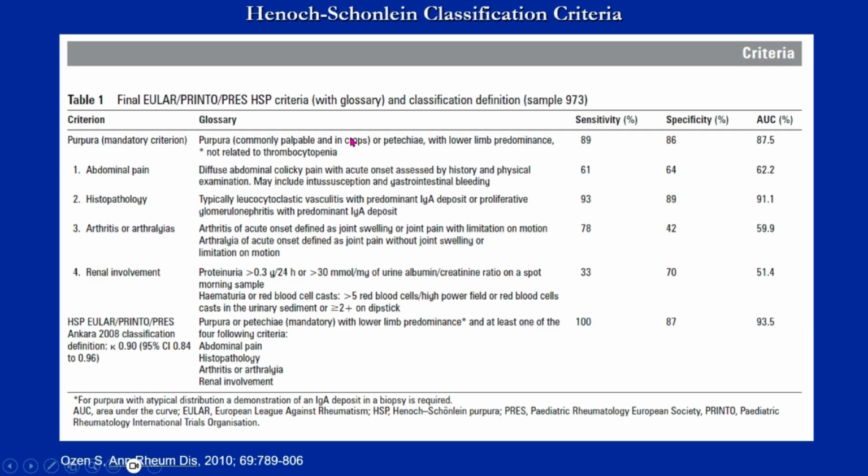So we're looking for abdominal pain, or a typical histopathology, which includes leukocytoclastic vasculitis with IgA deposition, or a kidney with similar IgA deposition, arthritis or arthralgias, and then kidney involvement. And that's greater than 0.3 grams of protein in 24 hours, or hematuria. That would help us to classify the condition.